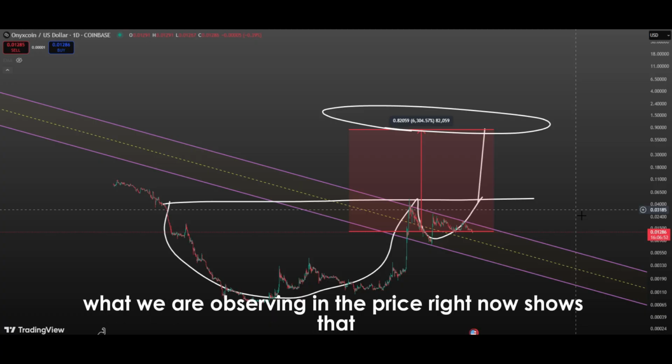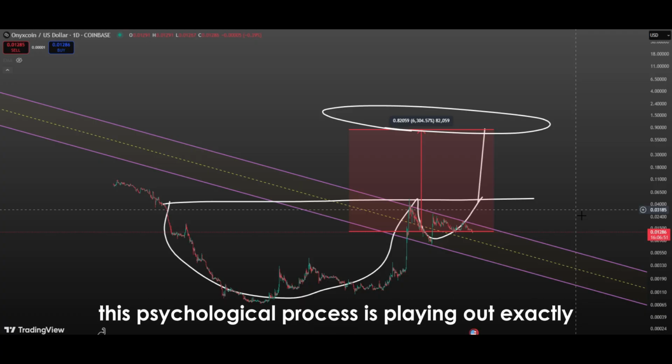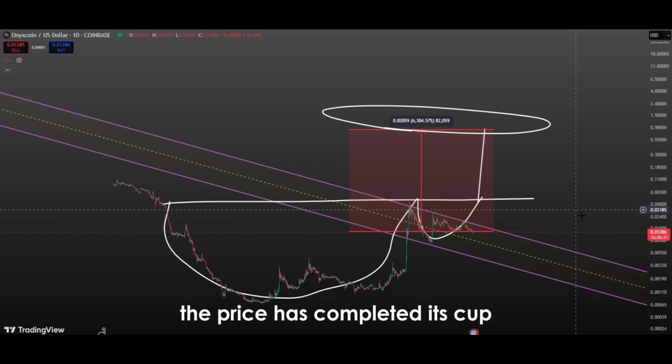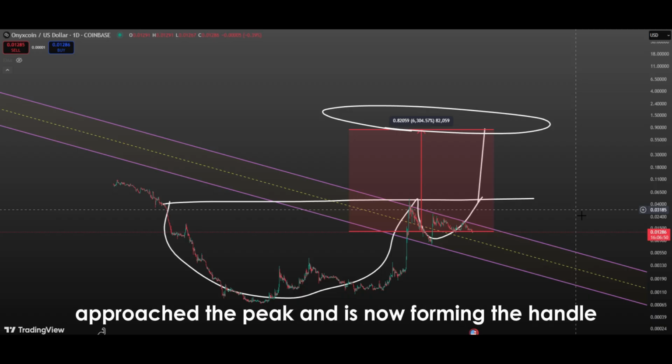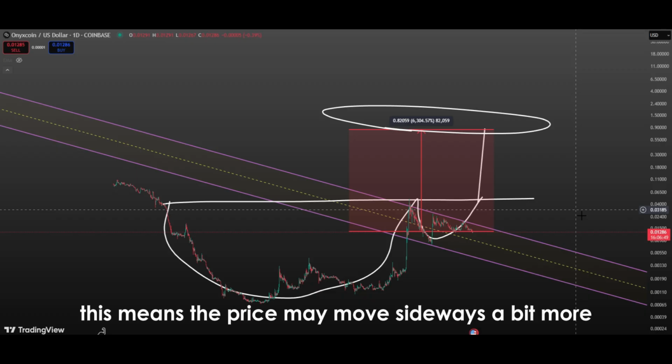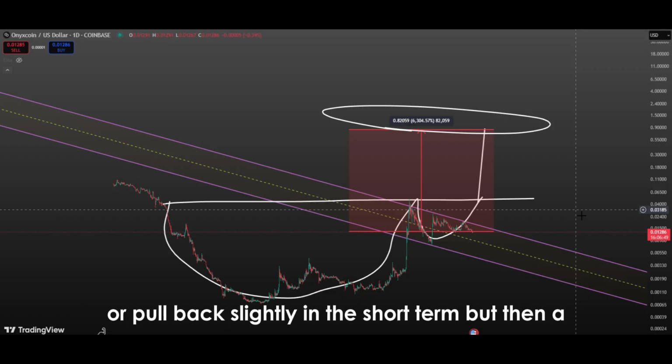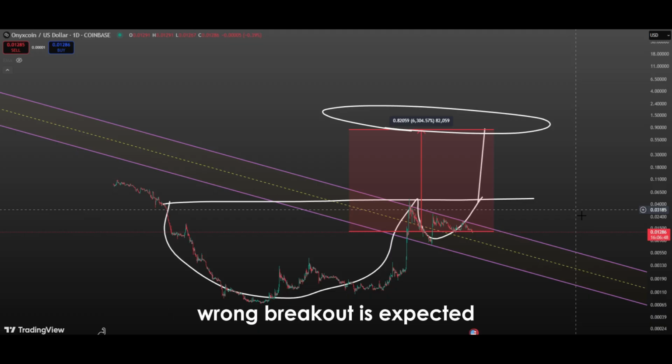What we are observing in the price right now shows that this psychological process is playing out exactly. The price has completed its cup, approached the peak, and is now forming the handle. This means the price may move sideways a bit more or pull back slightly in the short term, but then a strong breakout is expected.